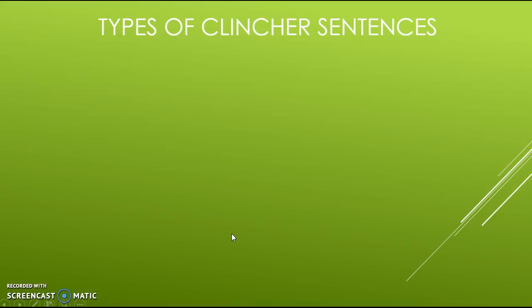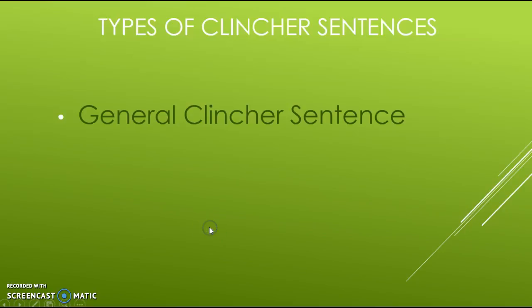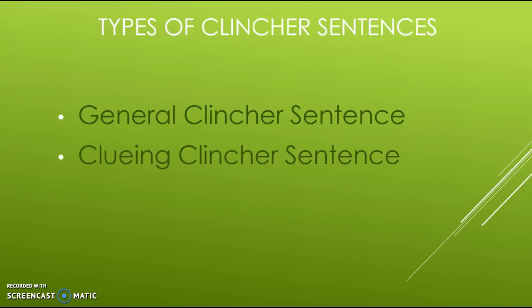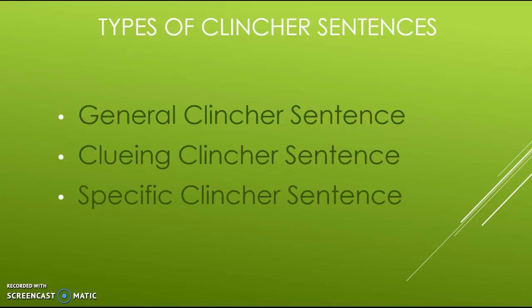We are going to have 3 different types of clincher sentences again, just like we did with topic sentences. So there's a general clincher sentence, and then there'll be a cluing clincher sentence, and I'll go into details on these in a little bit here. And then the specific clincher sentence.